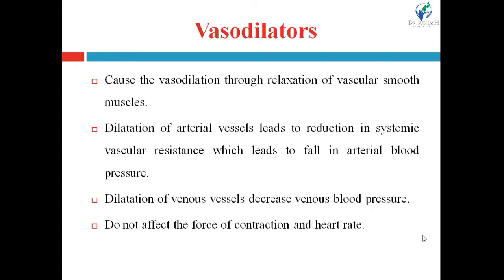There are two types of blood vessels, arteries and veins. So these agents cause dilatation of arterial vessels that will lead to the reduction in systemic vascular resistance, which leads to a fall in arterial blood pressure.